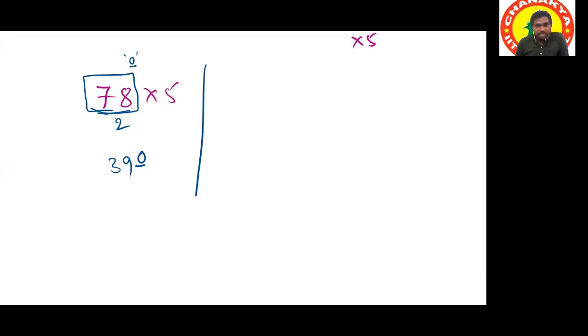I'm explaining another question like 87 into 5. See here, instead of multiplying by 5, we can divide it by 2. So if you divide it by 2, 4 times and then 3 times. What is the remainder here? 1 is the remainder. If 1 is the remainder, simply write the last digit as 5. So 435 is the answer.